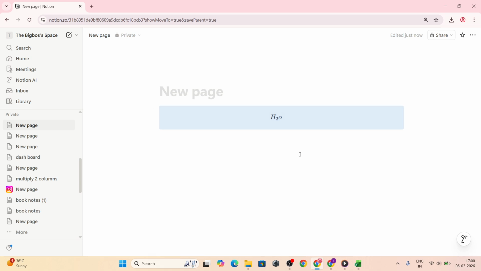That's all you need to write subscripts in Notion. Type /math, pick inline equation or block equation, and use an underscore to mark the subscript. Practice with a few examples, and it'll become second nature.